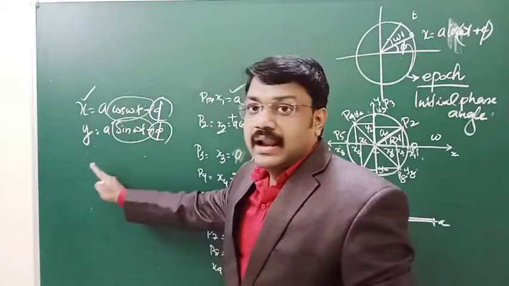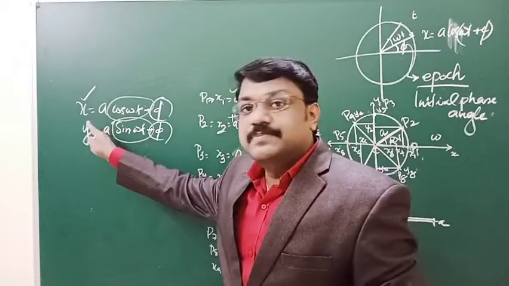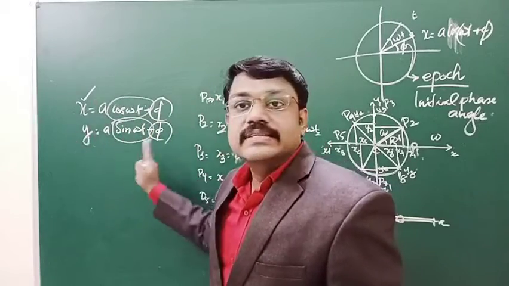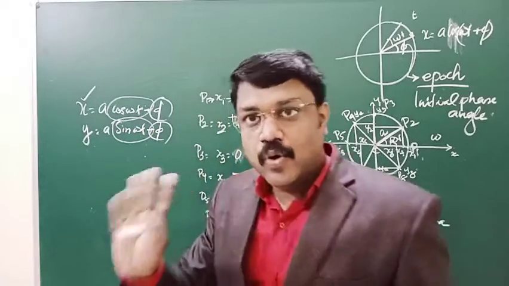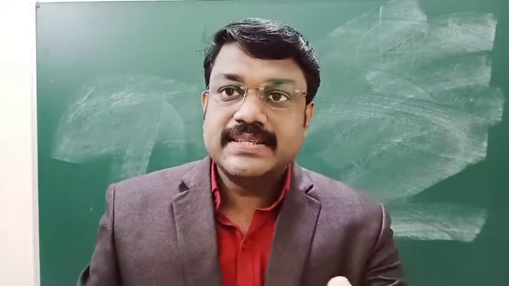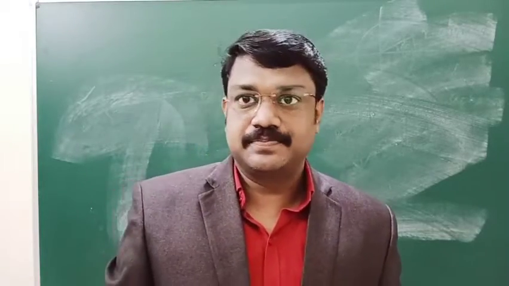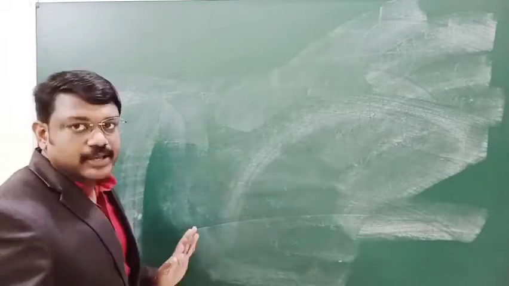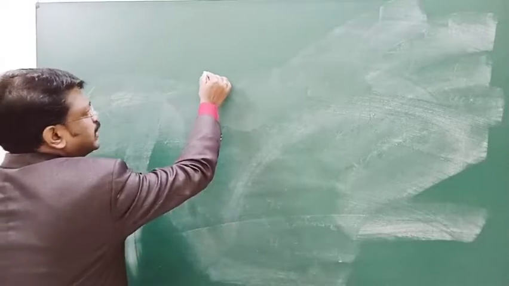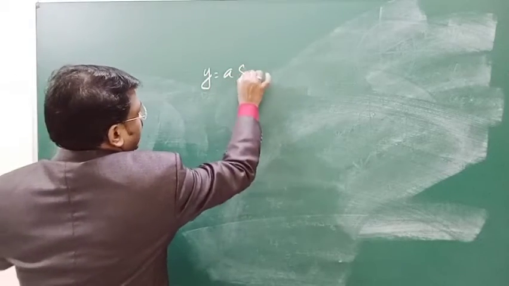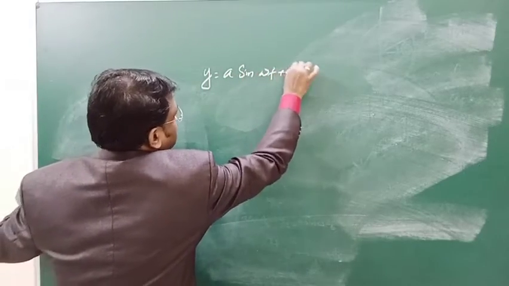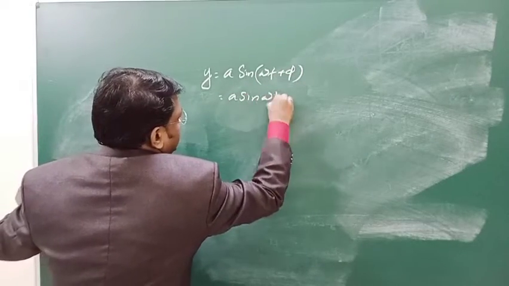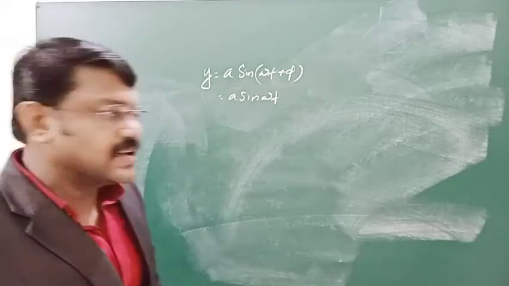Anyhow, in general, the x displacement of a simple harmonic motion can be expressed as a cos(omega t plus phi) and y is equal to a sin(omega t plus phi). So that is the displacement of an SHM: x equal to a cos omega t, y equal to a sin omega t. Generally, we are taking the y oscillation. So y is equal to a sin(omega t plus phi), which is a sin omega t since phi is equal to 0, the initial phase angle being 0.